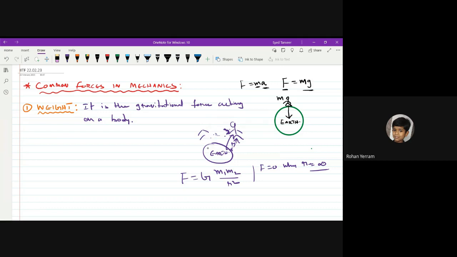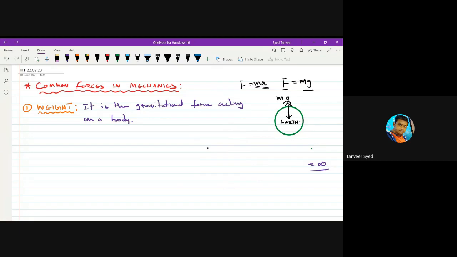Sir, what is the capital G here? That is different. Gravity force is in newtons. G is a different thing. It is a constant of proportionality that you get there. We'll come across that when we study the gravitation chapter. Sir, what is R, sir? Don't go into the details of that formula. To understand that formula, you need to understand some other things, which are not a part of this chapter.